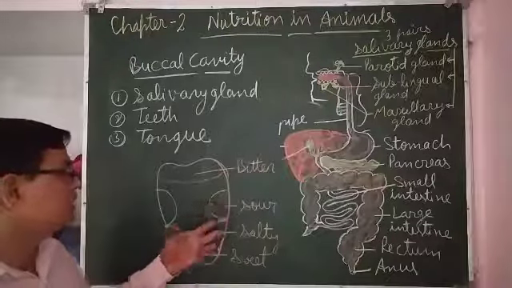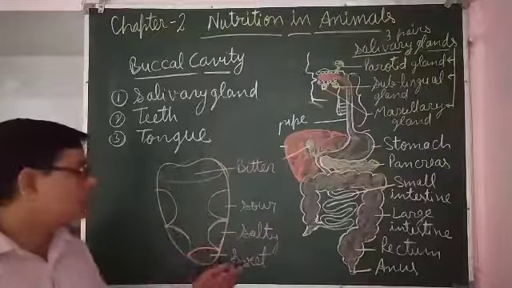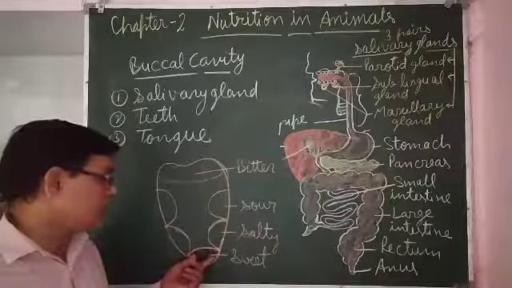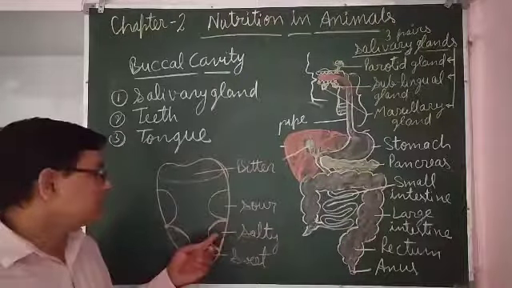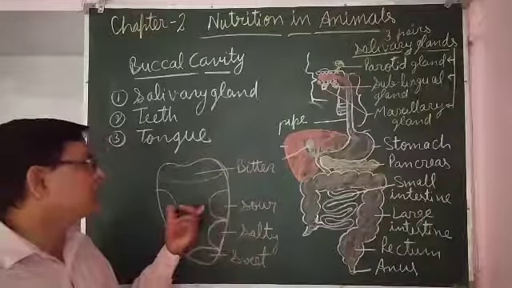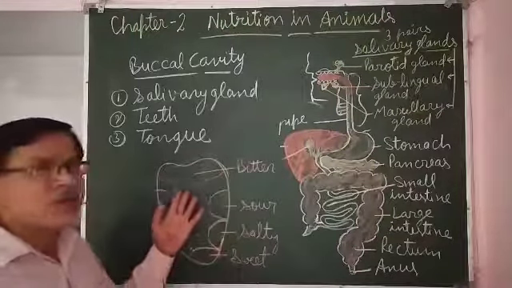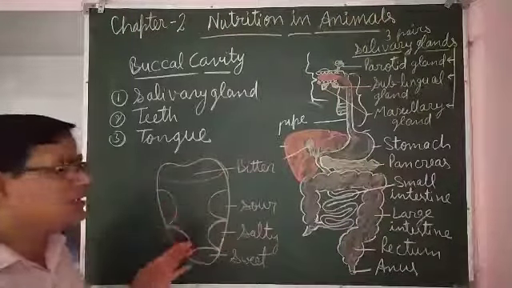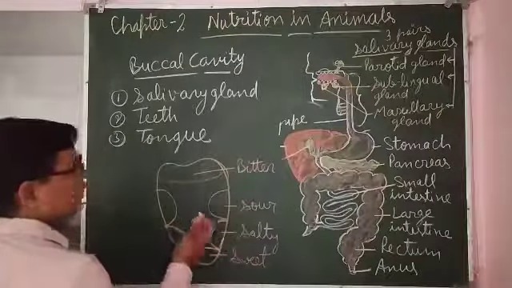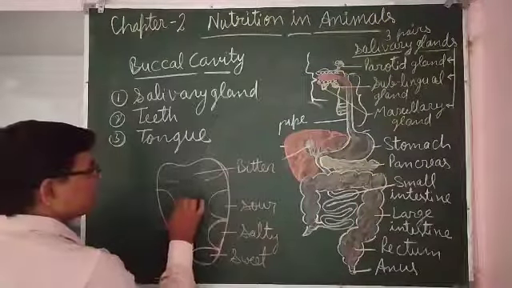Although these taste buds are not found only in these particular areas, sweet taste buds are not found only at the tip of the tongue, salty taste buds are not found only in this area, sour taste buds are not found only in this area, bitter taste buds are not found only in this area. All types of taste buds are found everywhere, but in each area slightly denser taste buds of that special type are there. One more taste has been found out, that is umami.